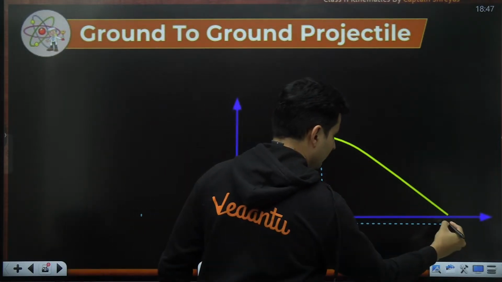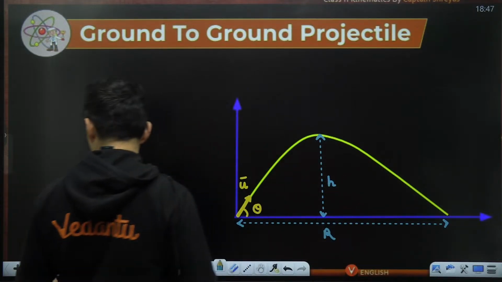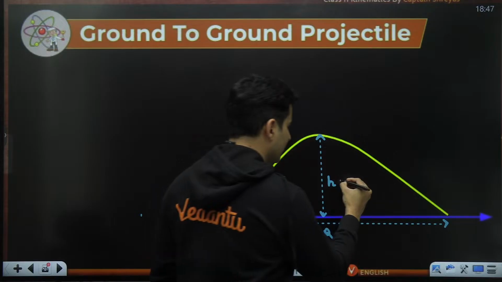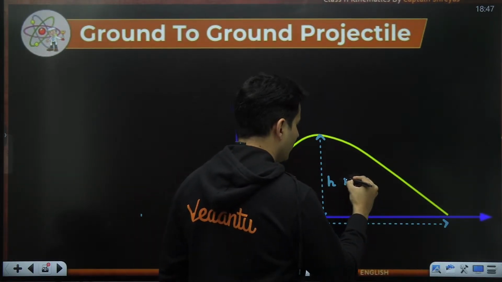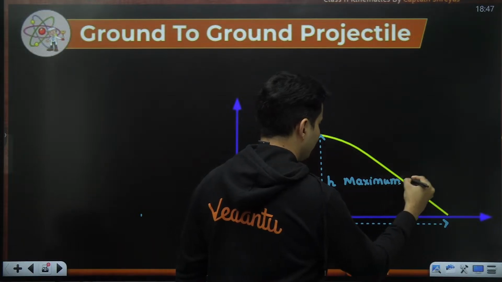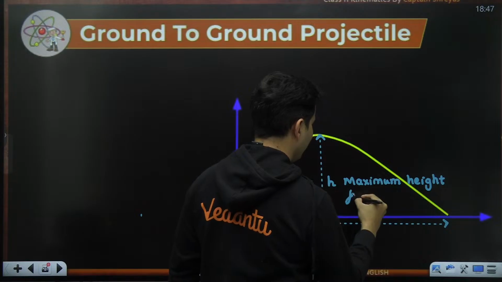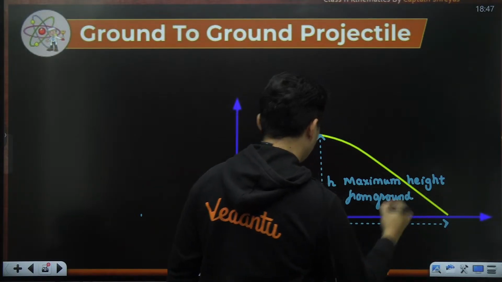This is R, this is H. So what are they called? Let me tell you one by one. This is nothing but your maximum height reached, maximum height which is reached from the ground level.